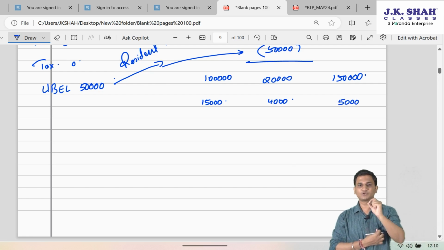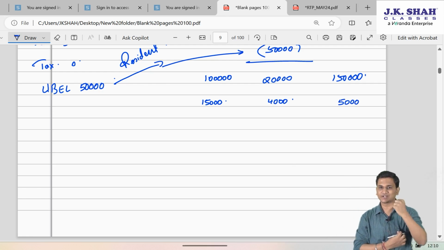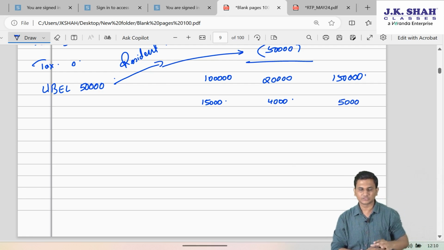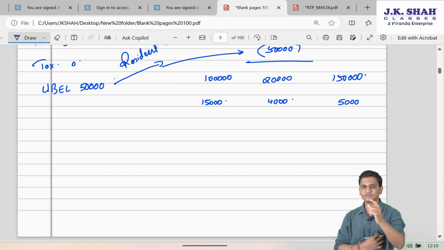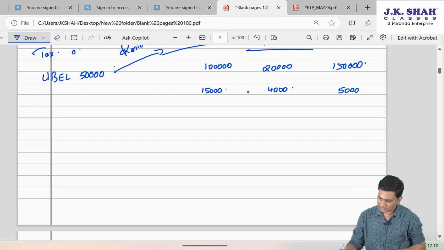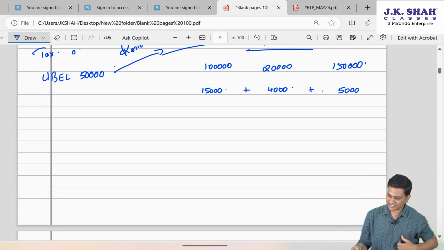Because LTCG up to 1 lakh rupees under section 112A is not taxable. So we will not calculate any tax on that. Only on the excess 50,000 we will calculate 10%. So this will be my basic tax, 15 plus 4, 19, 24,000.